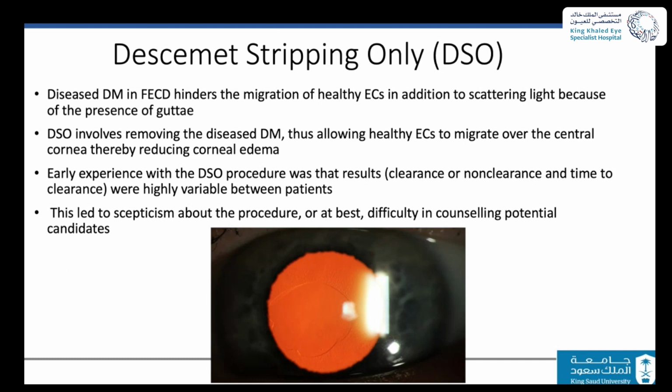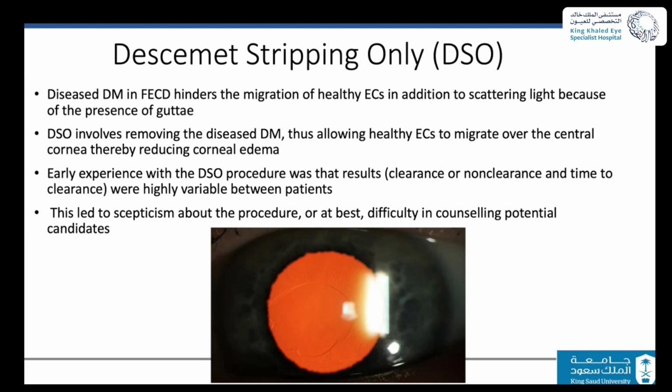In this membrane stripping without endothelial keratoplasty, I don't know if you can see here, but with the retroillumination, there's a central circle here. So the idea now, even in Fuchs, is that most of the disease is central. You have plenty of peripheral endothelial cells. They are healthy, they can migrate, but they cannot reach the center because they are blocked by the excrescences and the guttata in the center.